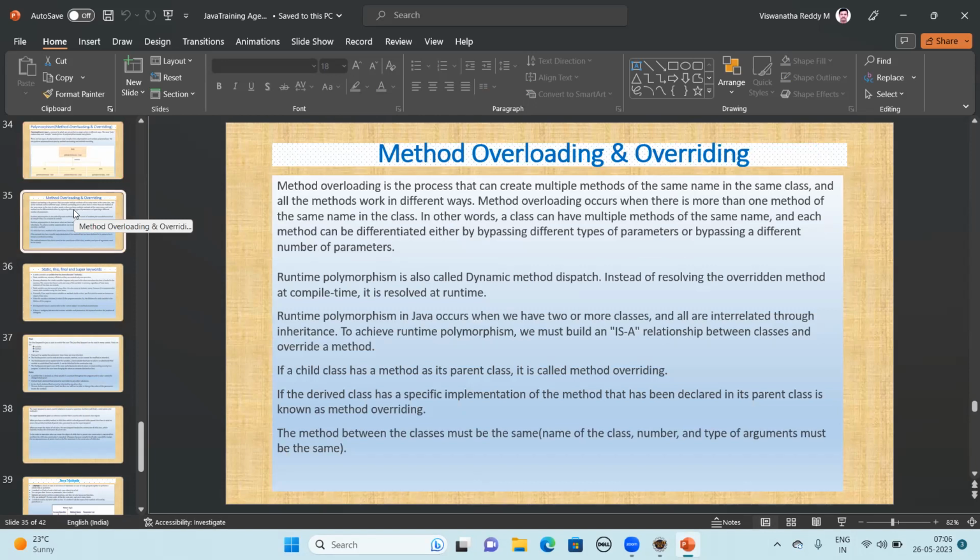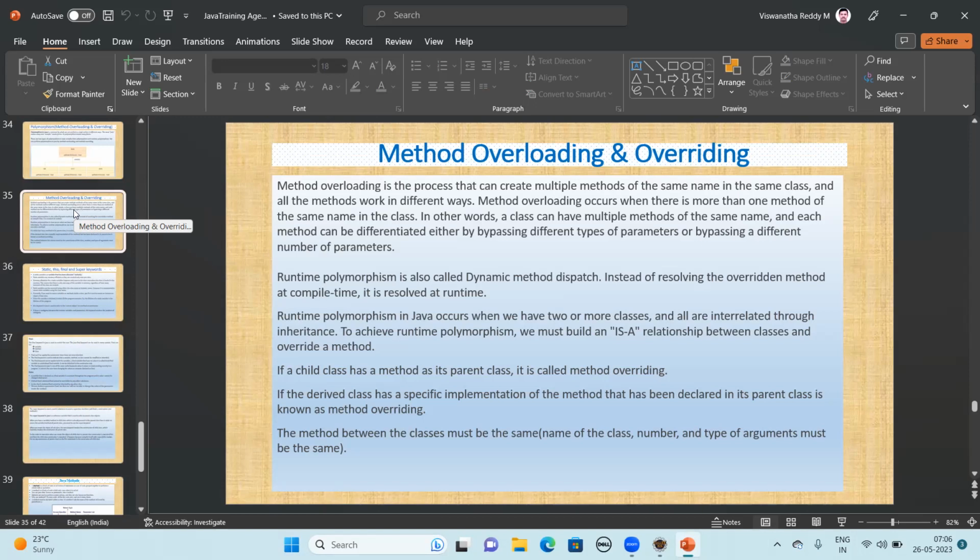What actually is overloading? In general meaning, overloading means loading the same thing again, processing the same thing again. That is called overloading. In terms of Java methods, method overloading is the process of creating the same method multiple times in the same class, not in a different class.